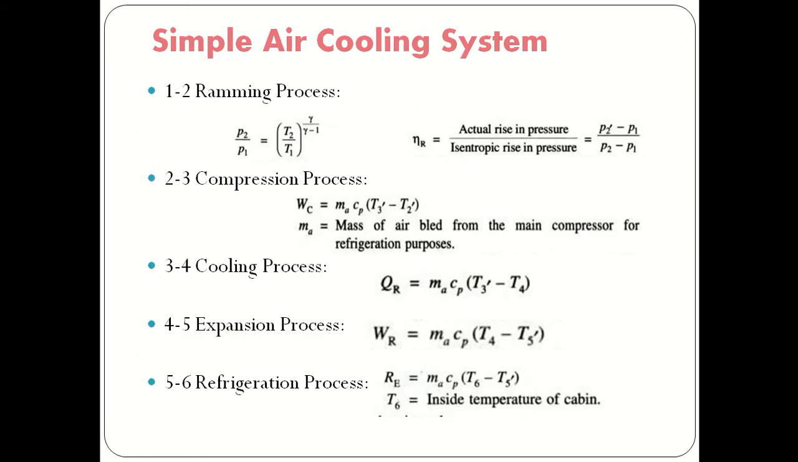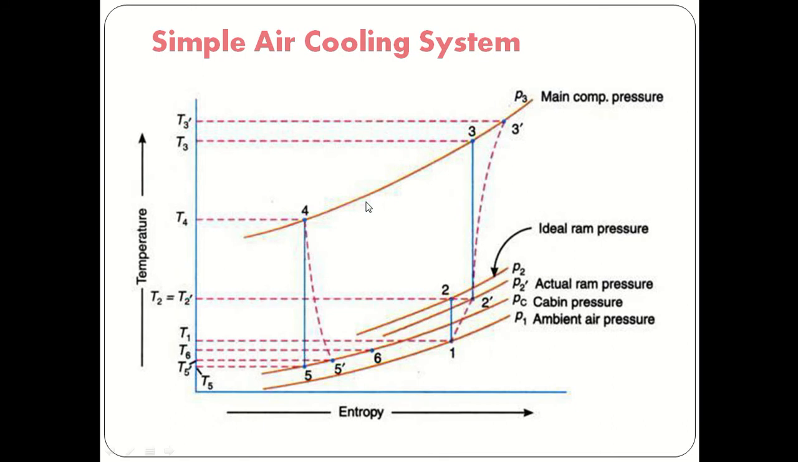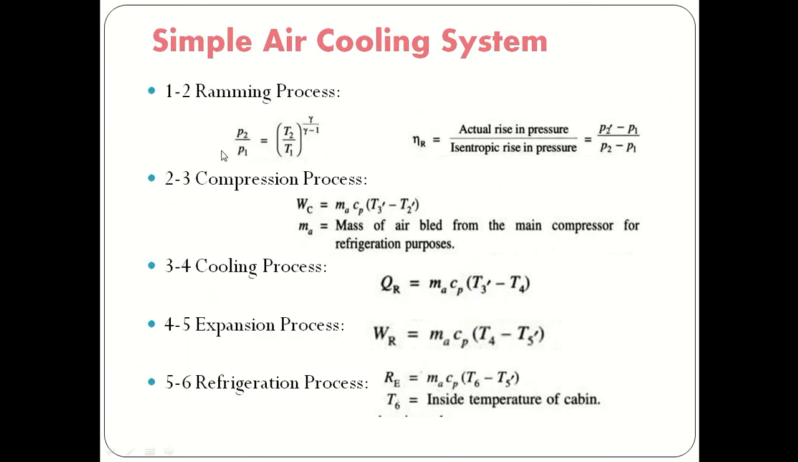Now we'll see the processes. In the simple air cooling system, the first process is the ramming process. 1 to 2 is a ramming process, and it is an isentropic process. So by using the isentropic process, we have the ratio P2 by P1 equal to T2 by T1 raised to gamma upon gamma minus 1. Gamma is the index of the air, and we know that the index of air is 1.4. By using this, we can find out the temperature and pressure of the air after the ramming process, if we know P1 and T1, the ambient pressure and temperature.